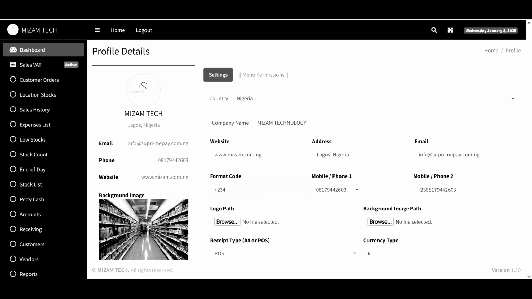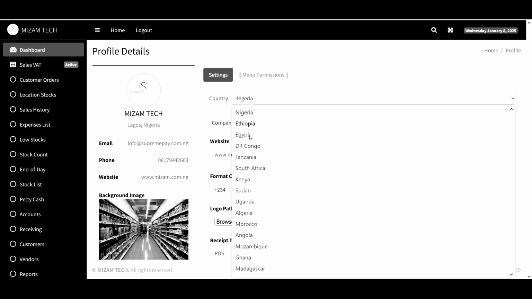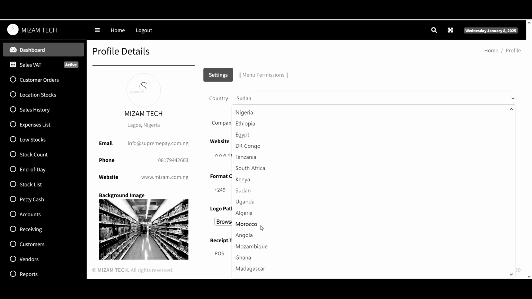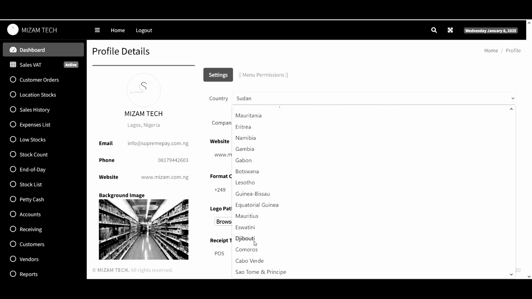So from here now, I'm going to add this. But before I add this, immediately you change this country, you will see two things are changing. We have the format code being changed, then we have the currency type also change automatically. So those are the two things that change in case you want to use the application in another country.